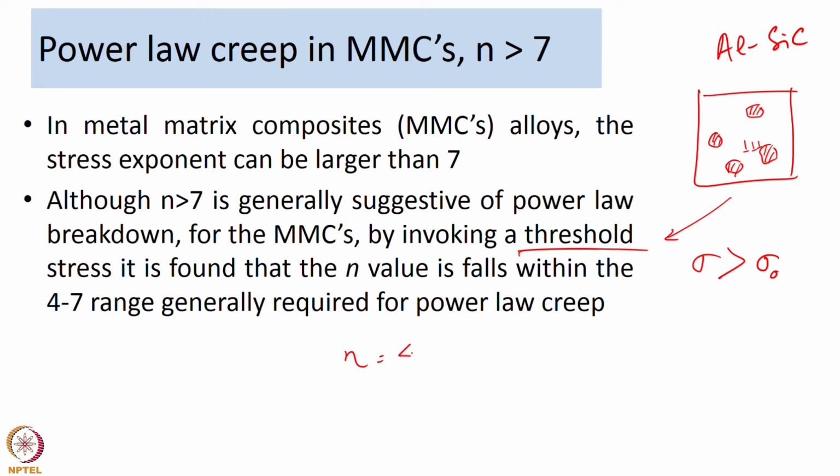and once you use the threshold stress to rationalize your creep data, what you will notice is the n value then comes within the 4 to 7 range that you understand is implying power law creep. So, basically you have to invoke a threshold stress to rationalize your creep data, and once you do that, then you will be able to get stress exponent values in the range of 4 to 7.